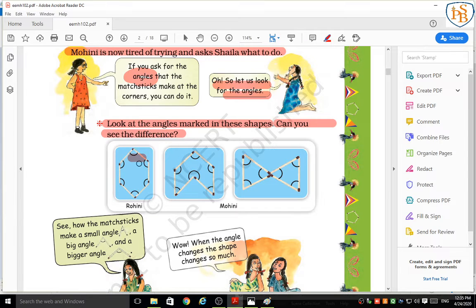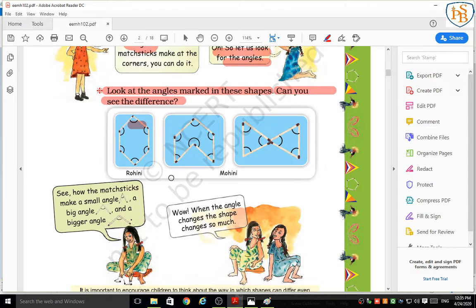The measure of this angle and this angle is different. Some angles are small, some are big, some are biggest. Big, bigger, biggest. The measure of all angles is not the same.